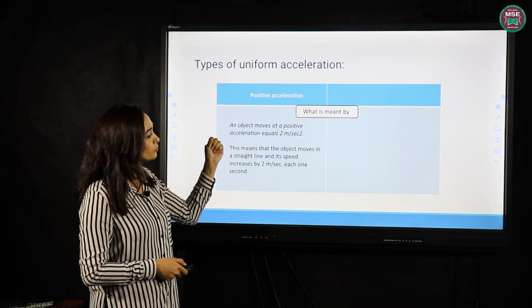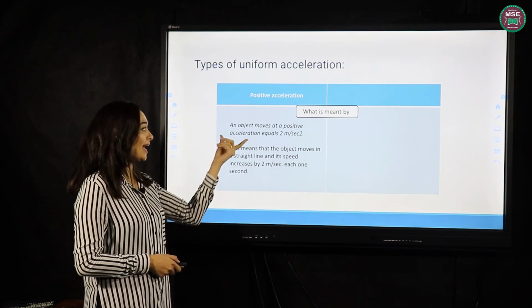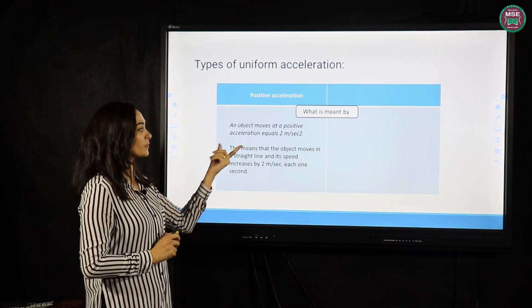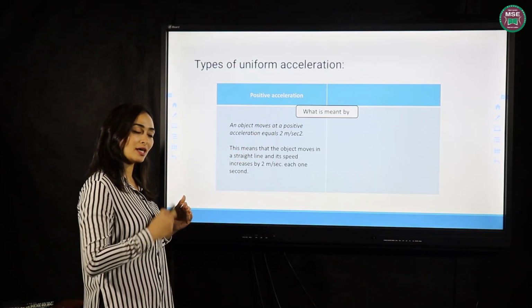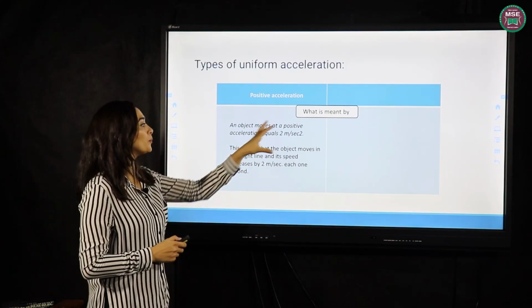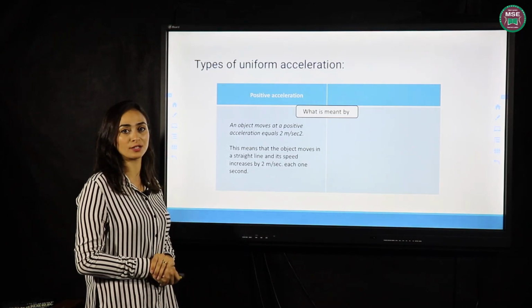An object moves at a positive acceleration. First of all, acceleration means there is a change in speed. Positive acceleration, the speed increases. Okay, so we will define positive acceleration. What's meant by positive acceleration?